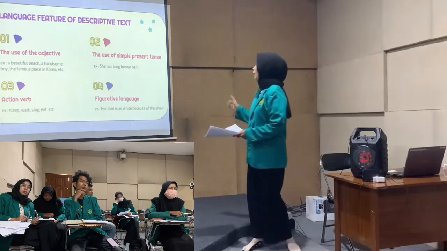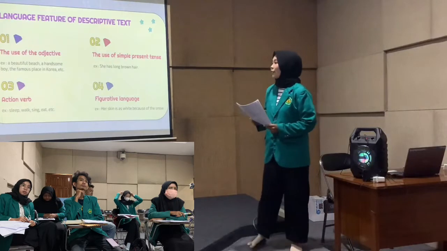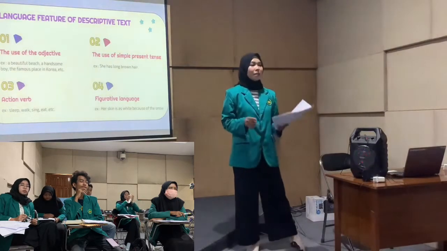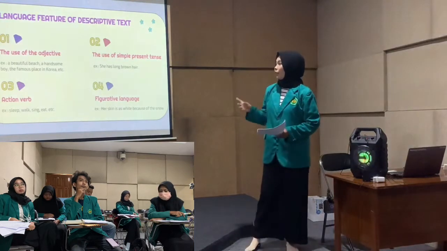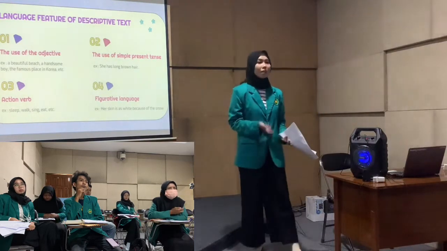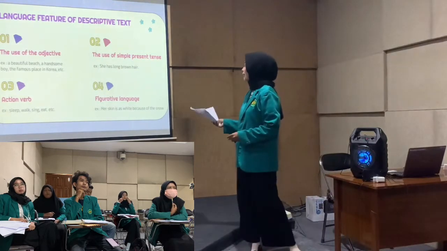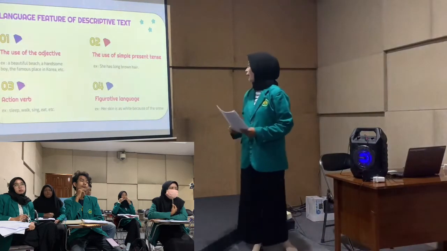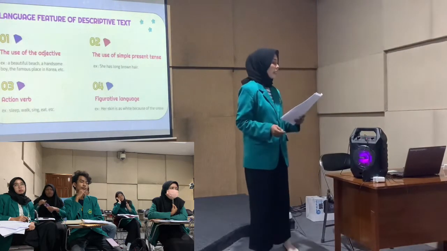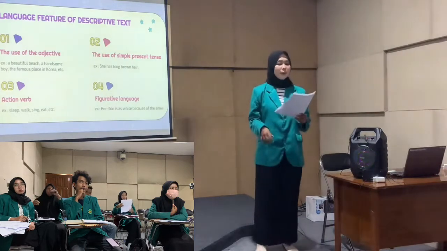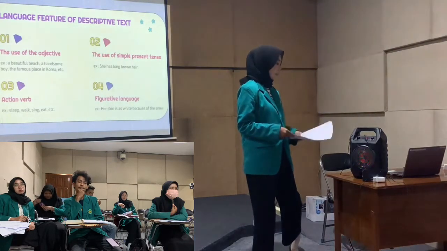For example, she has long brown hair. And the third is action verbs. Verbs can show an activity. For example, sleep, walk, sing, eat, etc. And the last is figurative language. Figurative language uses colorful descriptive language, usually a metaphor, to illustrate to the reader.